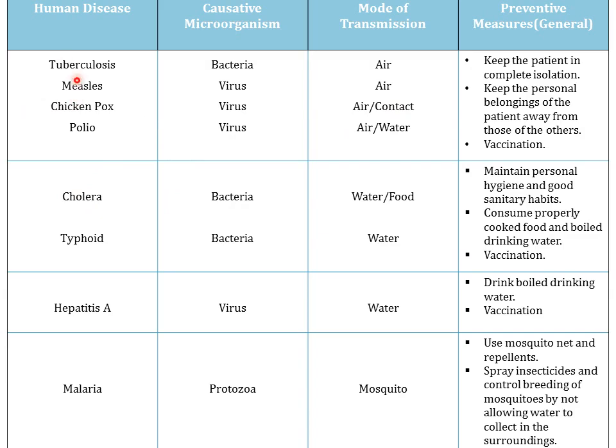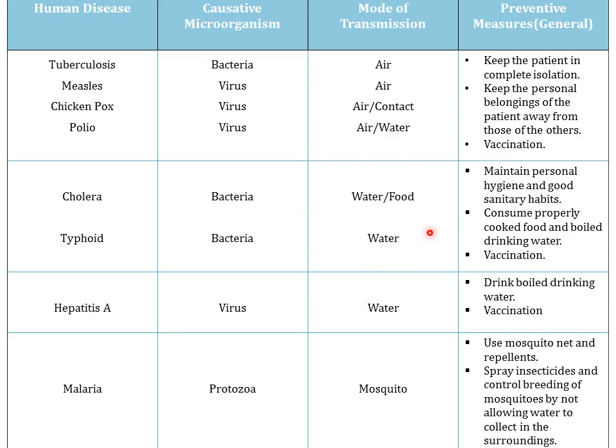Now the preventive measures for these human diseases are: we should keep the patient in complete isolation and keep the personal belongings of that infected person away from those of others. Then vaccination. These diseases can be prevented by proper vaccination. Cholera is caused by the microorganism bacteria and the mode of transmission is either through food or through water. Then typhoid, it is also caused by a bacteria, and the mode of transmission is water.